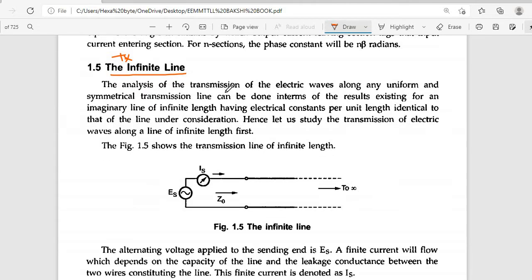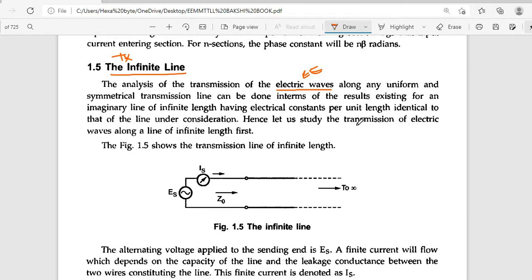The analysis of transmission of electric waves along any uniform and symmetrical transmission line can be done in terms of results existing for an imaginary line of infinite length having electrical constants per unit length identical to that of the line under consideration.